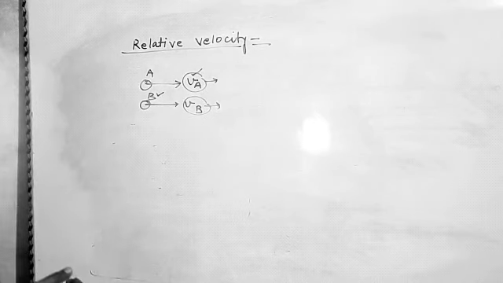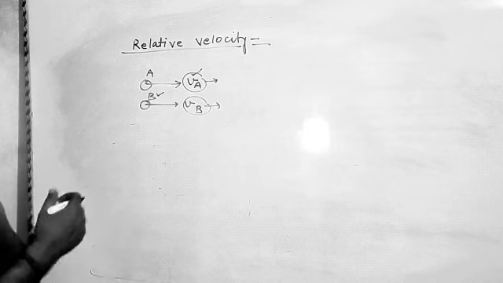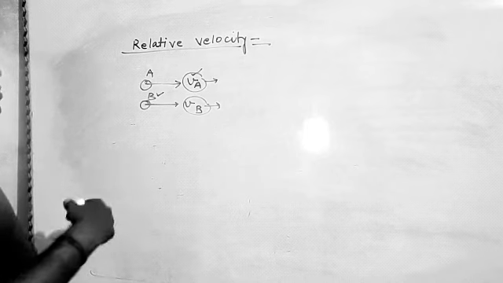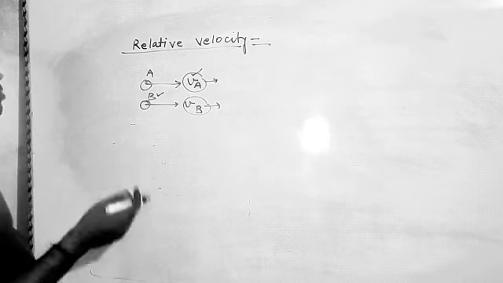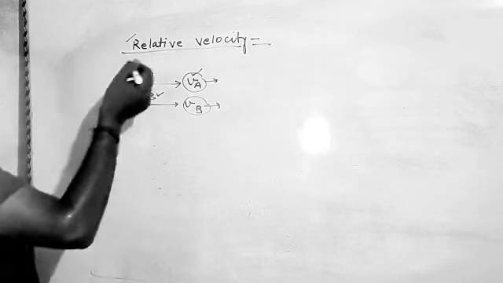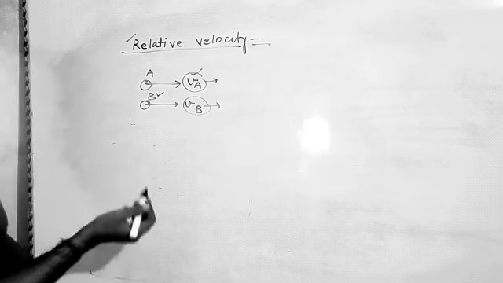So what is the relative velocity? When two different objects are moving somewhere, and we compare the velocity of one with the velocity of the other object, at that time we are discussing the relative velocity.